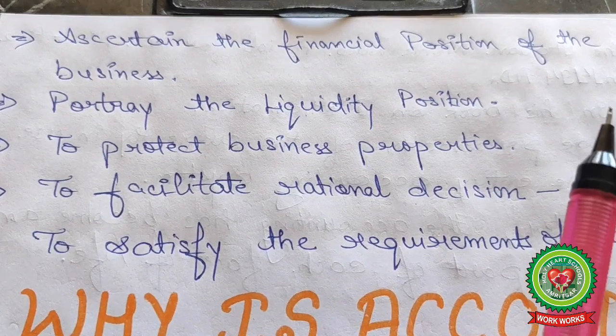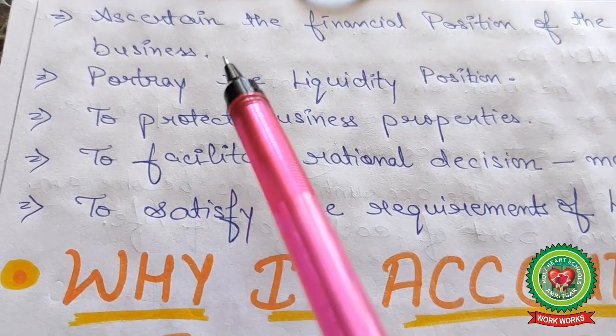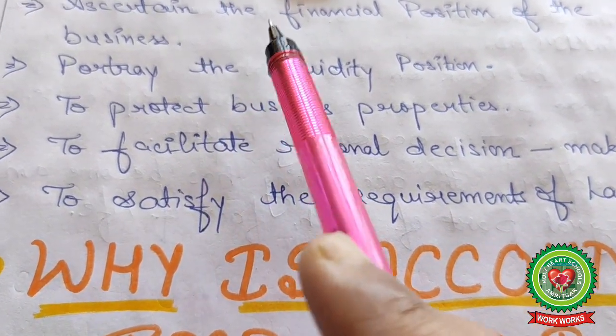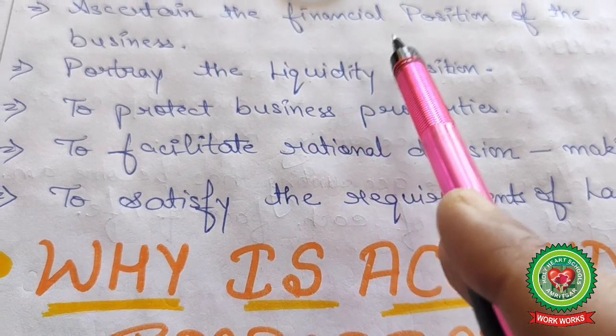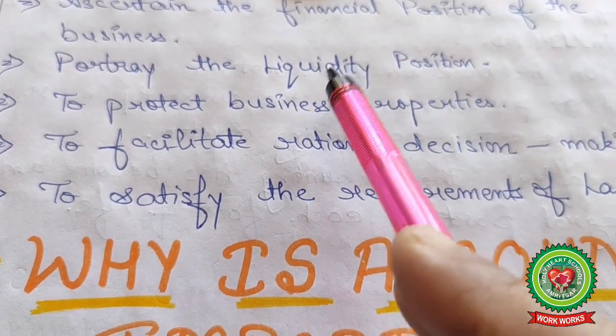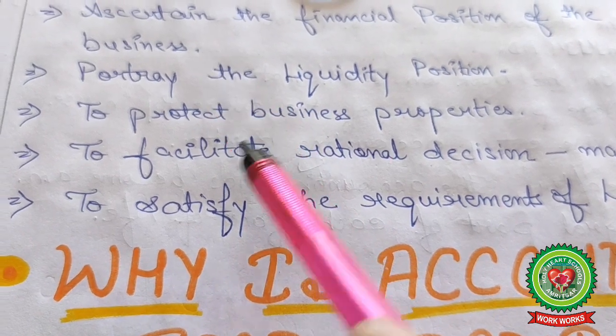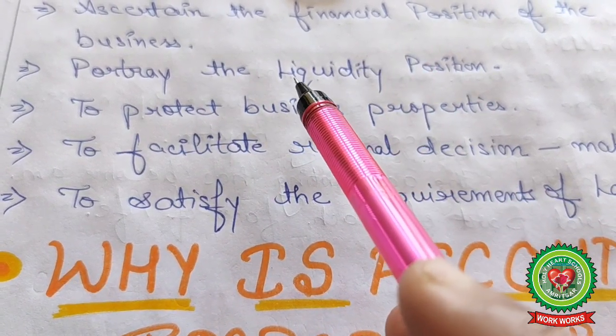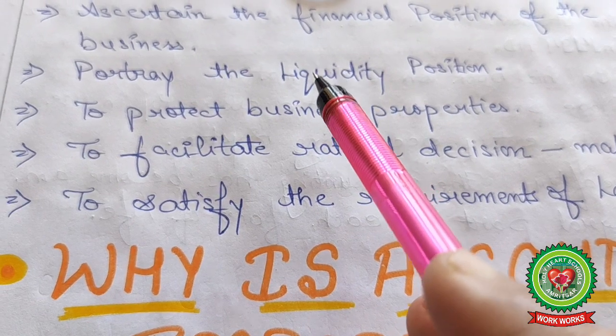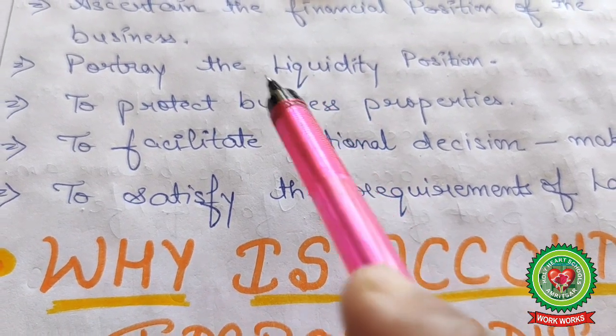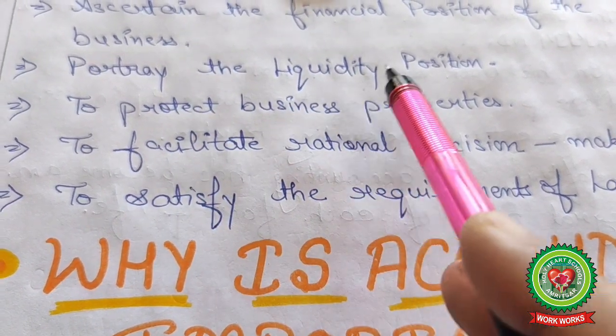With the help of accounting information, you know very easily what the financial position of any business is. If the financial statements show good, huge profits, it means the company is very sound and in a good condition. Portray the liquidity position.